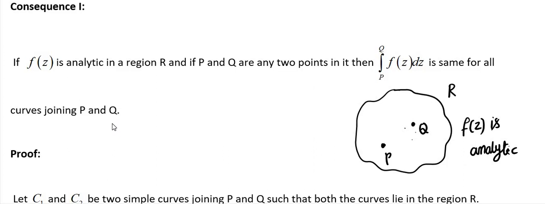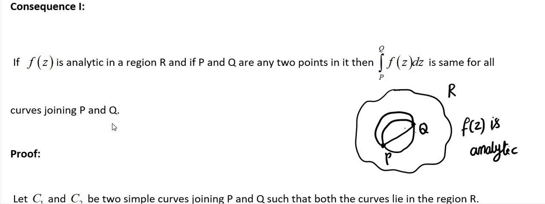So for all curves joining P and Q, that means if we consider this curve, then integration value is same. If we consider this curve, then also the integration value is same. If we consider this curve, then also the integration is same.